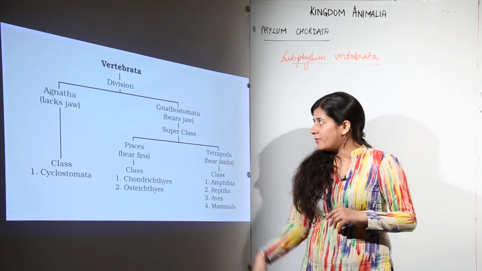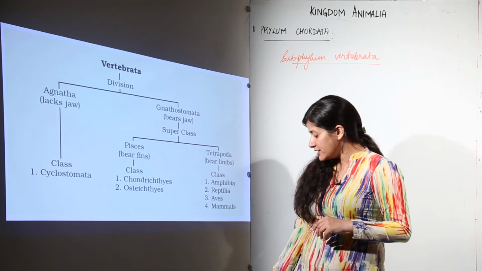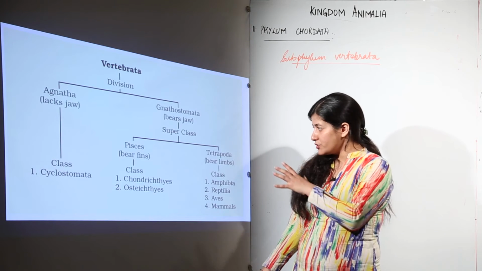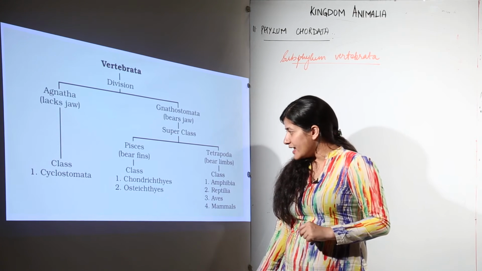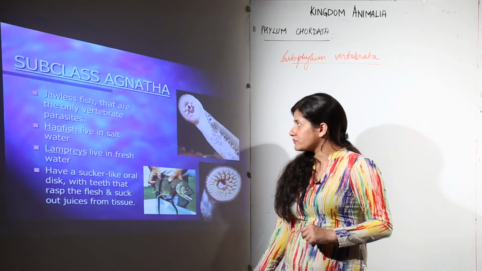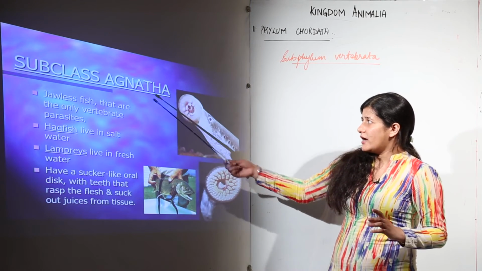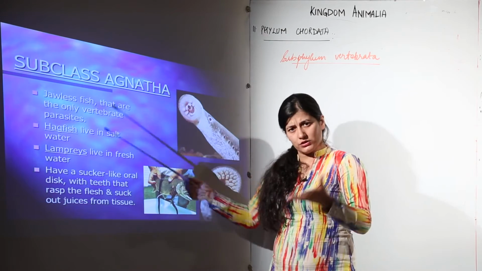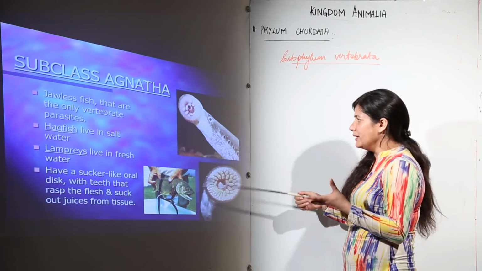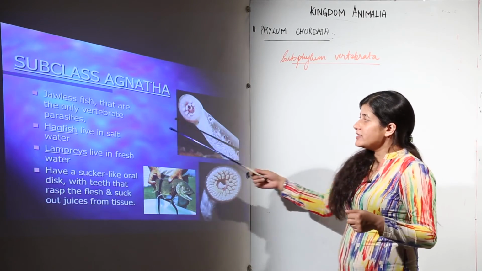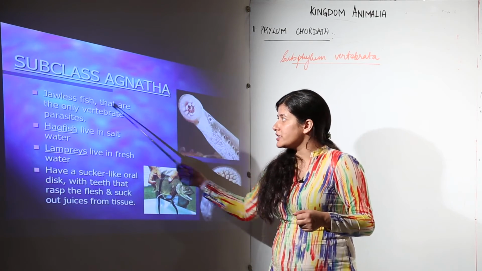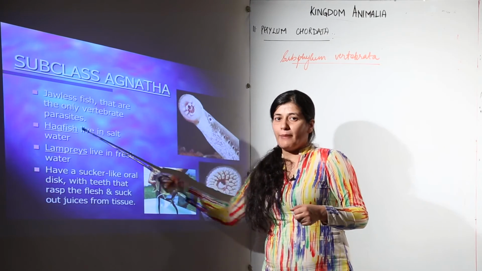Now let's talk about Agnatha, those organisms lacking jaws, that is class Cyclostomata. Certain authors consider it as a subclass as well. These are jawless fish that are the only vertebrate parasites.